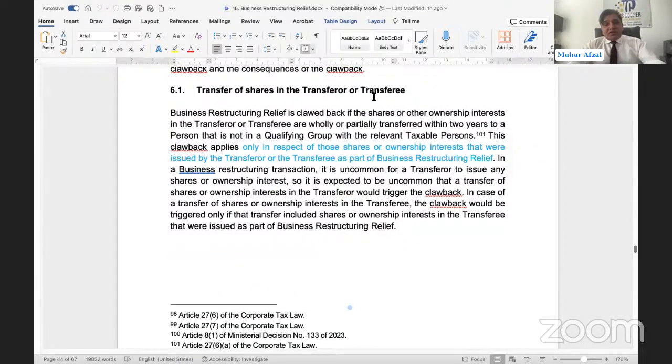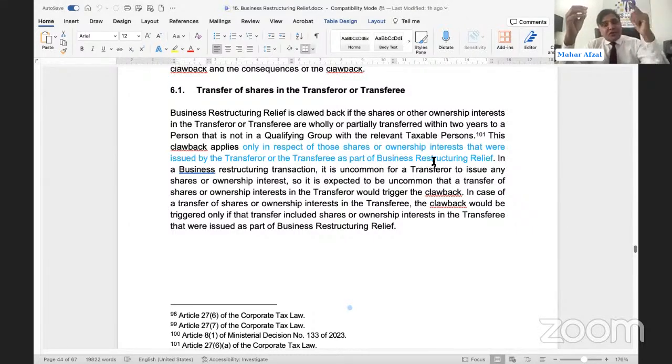Transfer of shares in the transferor or transferee: they said it applies only in respect of those shares and ownership interest that were issued by the transferor or transferee as part of the business restructuring relief. I've already given you an example. If the transferor is already holding 80%, and 20% more shares are issued to the transferor as a result of this transfer, then this condition is applicable only on the 20% shares, not on the remaining 80%.